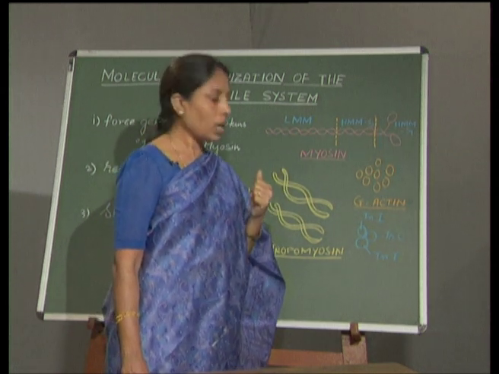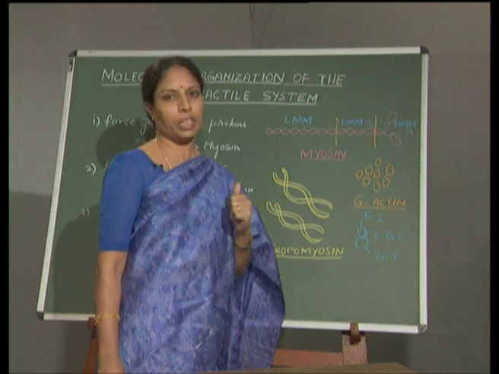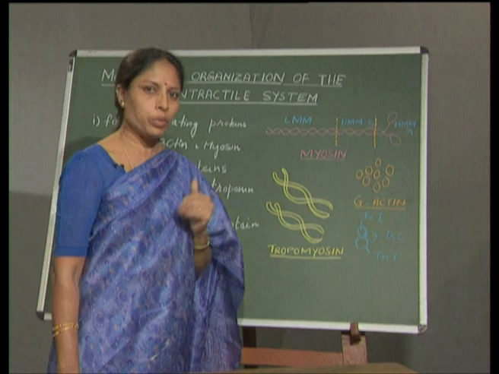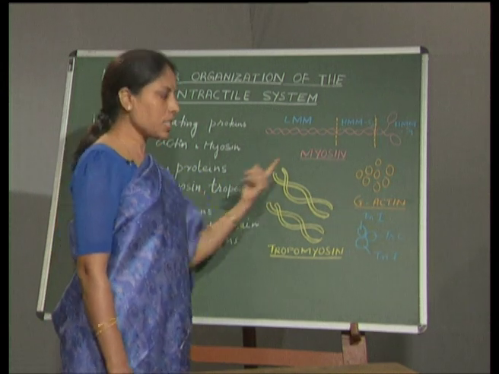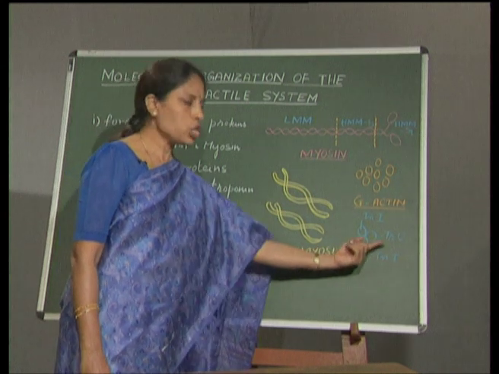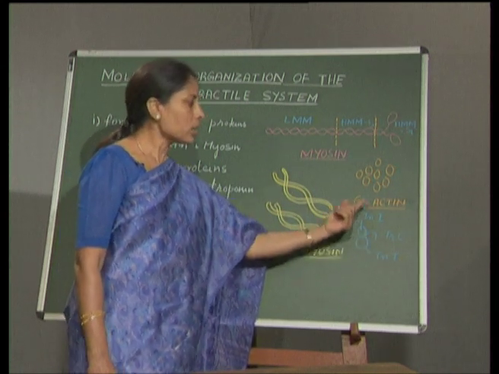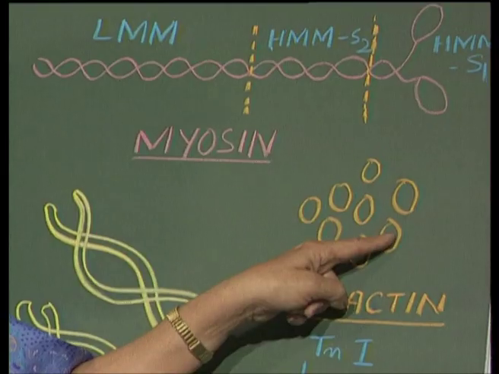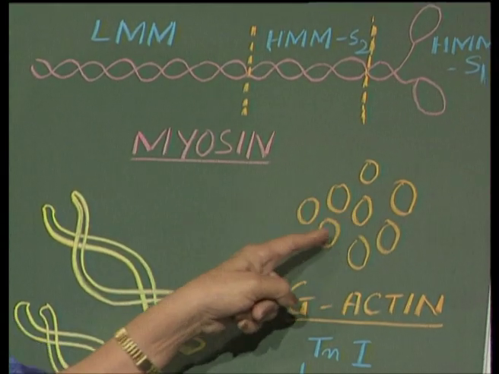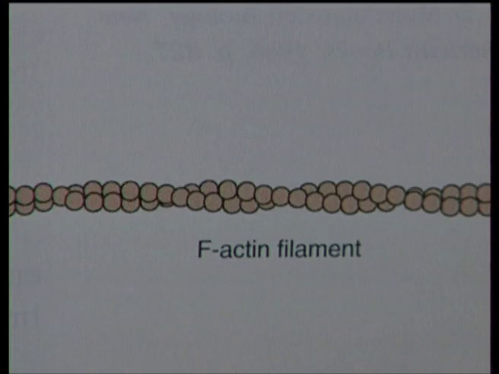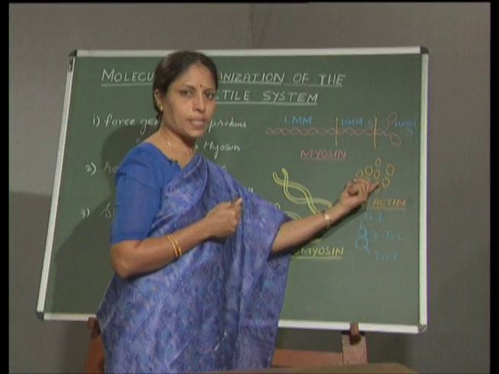Now, coming to the thin myofilament, that is the I band, it is made up of different proteins such as actin, tropomyosin and troponin. Now, this actin here is the globular actin. All these globules of the actin form a chain, and the 2 chains again twist around each other, forming a helix.